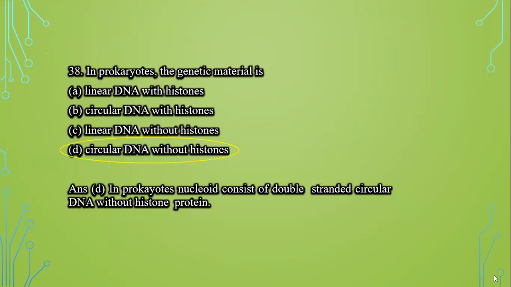In prokaryotes, the genetic material is: first, linear DNA with histones; second, circular DNA with histones; third, linear DNA without histones; and fourth, circular DNA without histones. In prokaryotes, we know that the nucleoid consists of double-stranded circular DNA without histone protein.